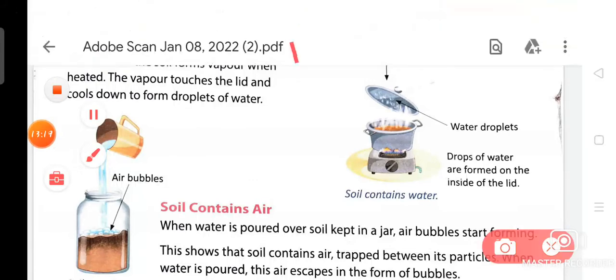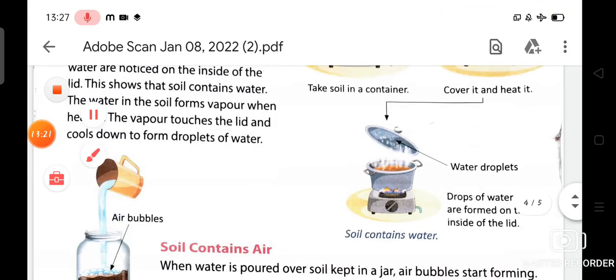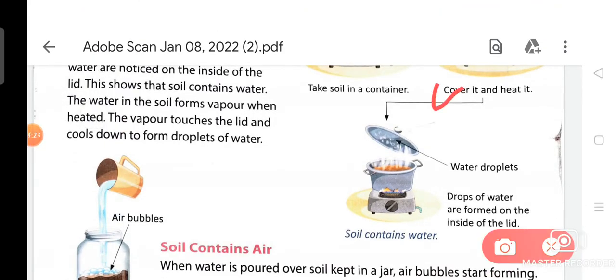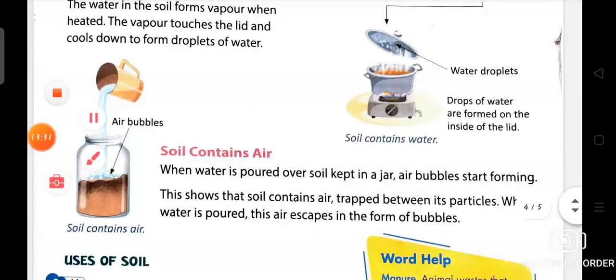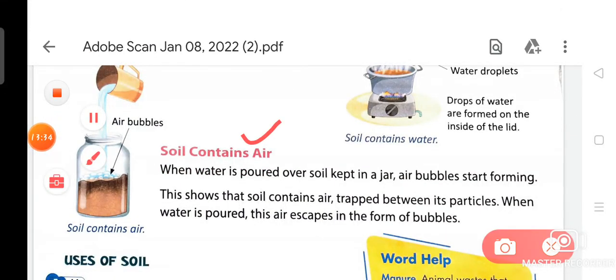So as you can see, take soil in a container, cover it and heat it. Number third, water droplets, drops of water are formed on the inside of the lid. So now we are going to discuss soil contains air.